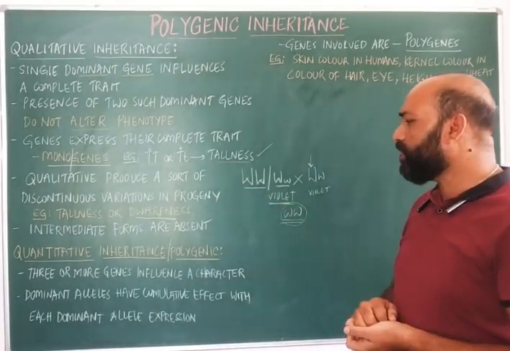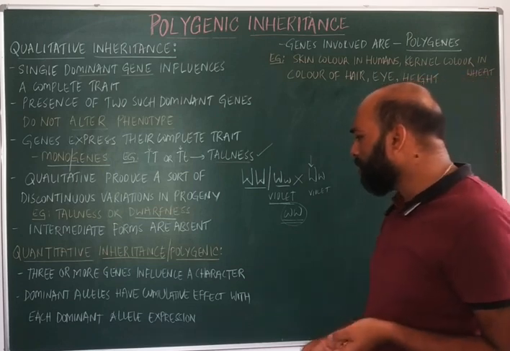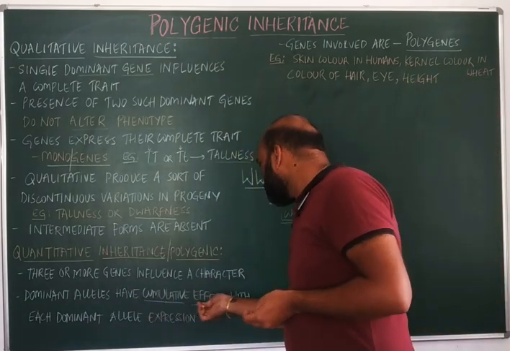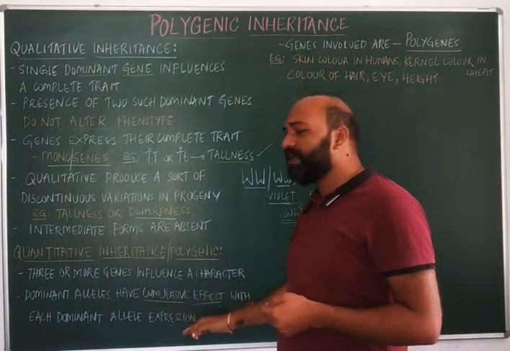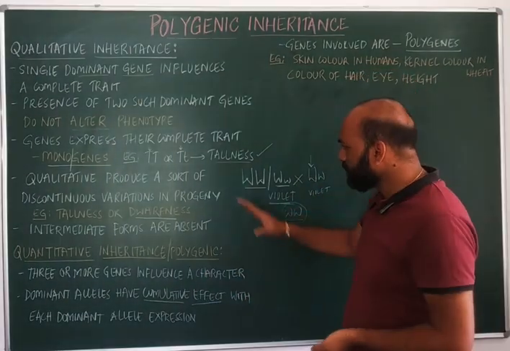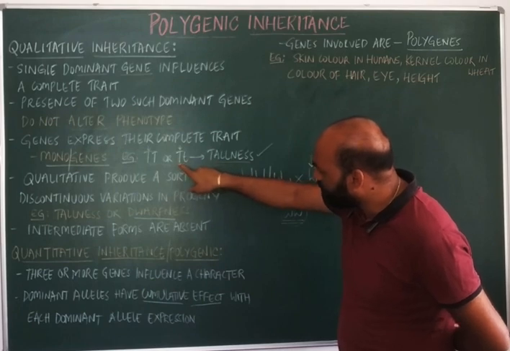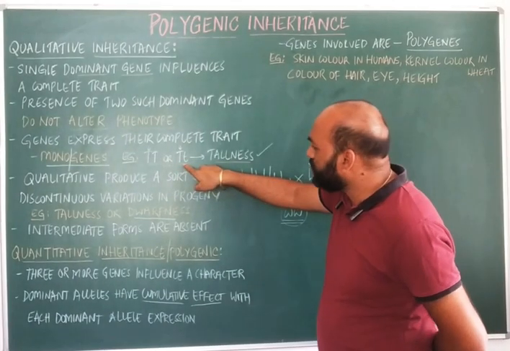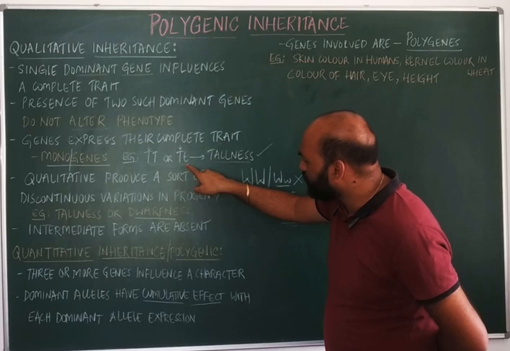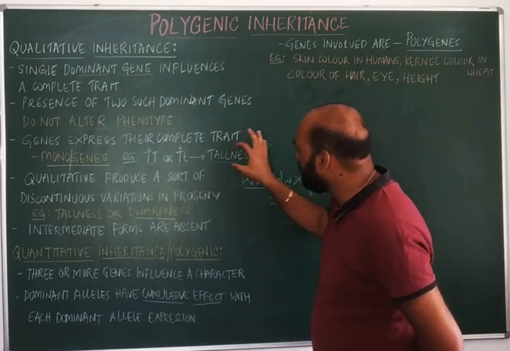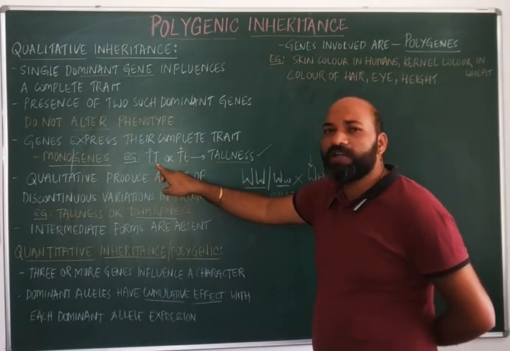Now, the next point: in quantitative inheritance, the dominant alleles have a cumulative or additive effect with each dominant allele expression. As I said, when one allele is dominant and the other recessive, there is no differentiation in phenotype, meaning capital T small t or capital T T will both be tall only. The additional dominant allele will not influence.